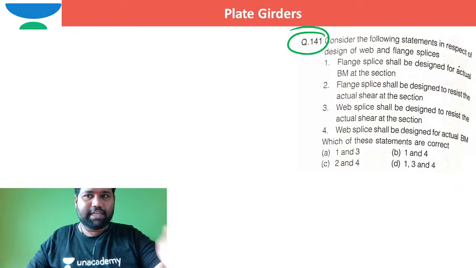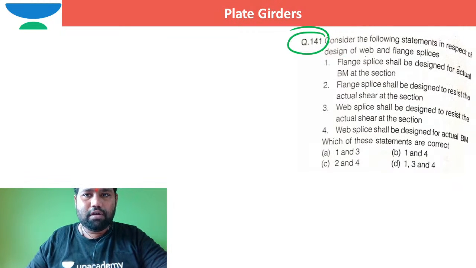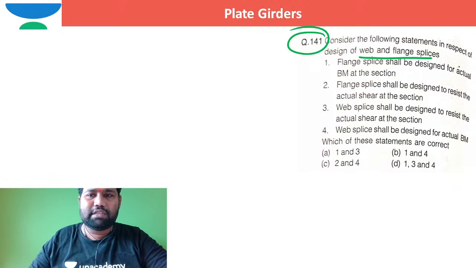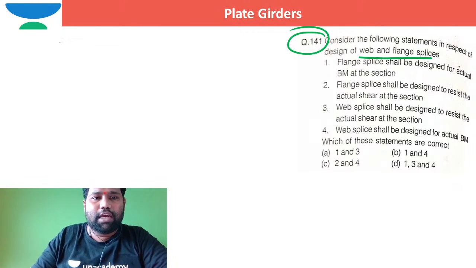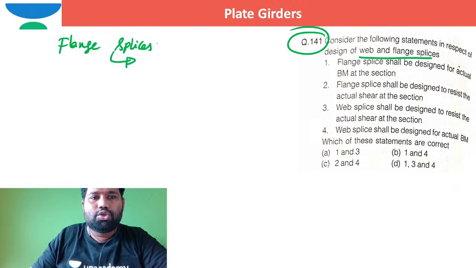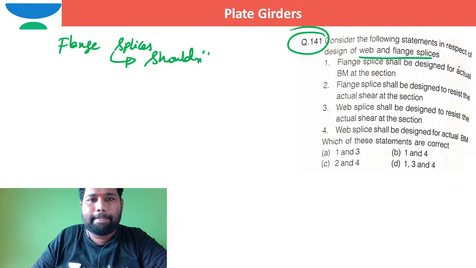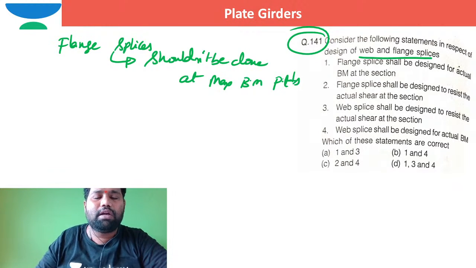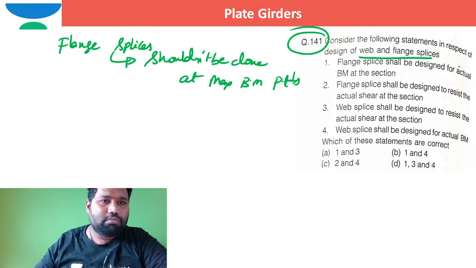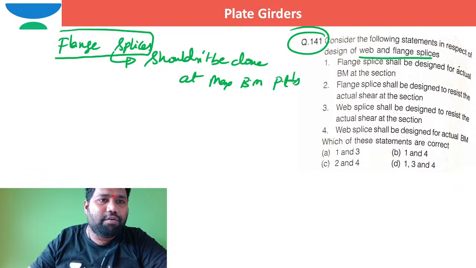So consider the following statements in respect of design of web and flange splices. So what are the statements for these flange splices and web splices? I just want to say one thing: flange splices should not be done at maximum bending moment points. If you do it at maximum bending moment points, then the cost of connection will be more, because flange splicing, if you take any sort of